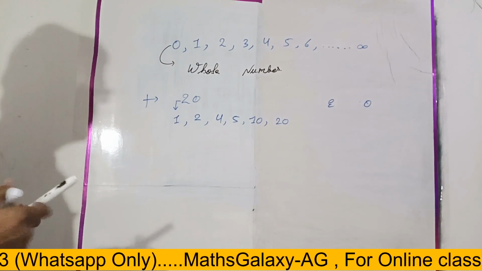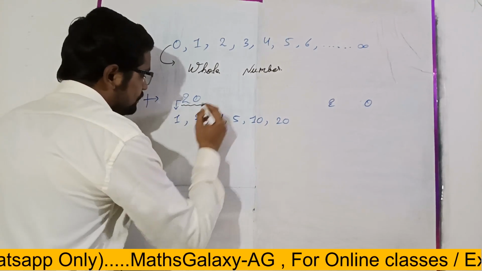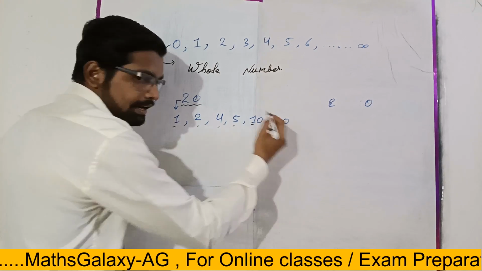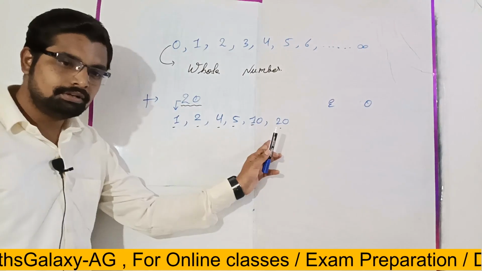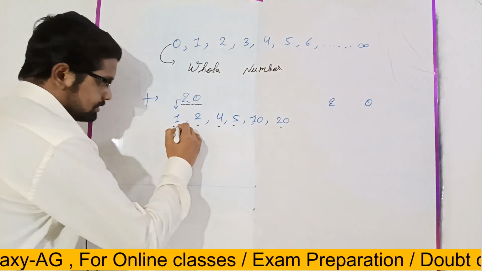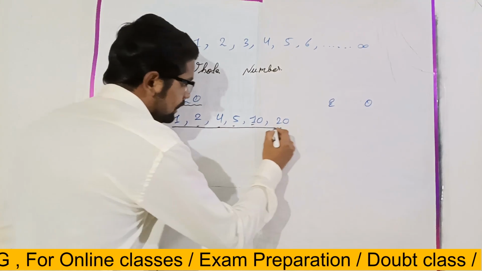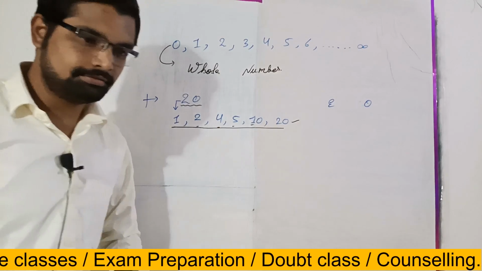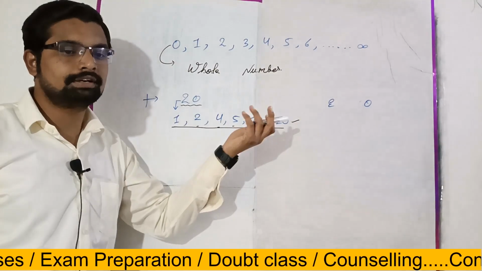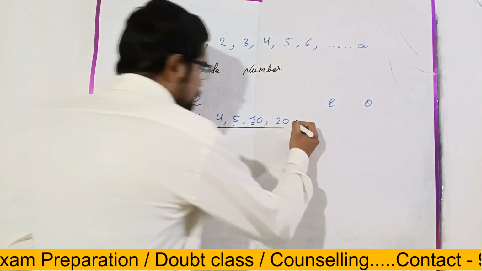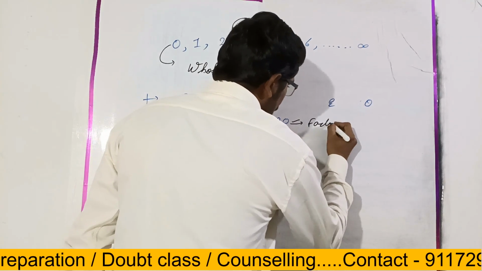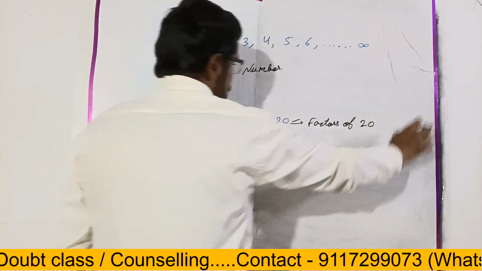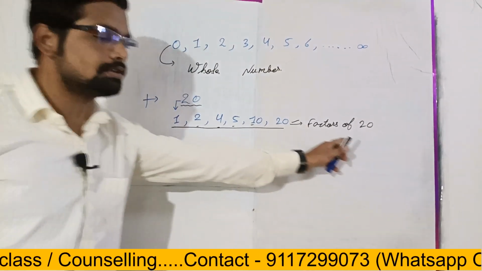So here we can say that 20 can be divided by 1, 2, 4, 5, 10 and 20, right? So these numbers 1, 2, 4, 5, 10 are known as the factors of 20. Is it clear? Yes, they will be the factors of 20.